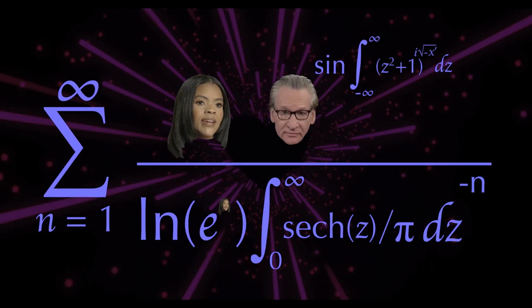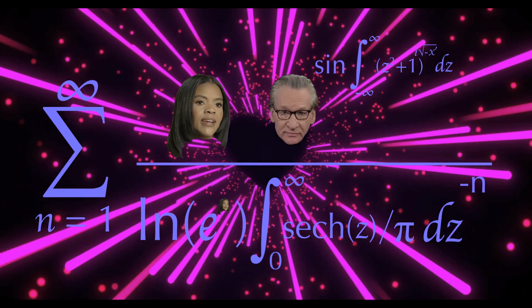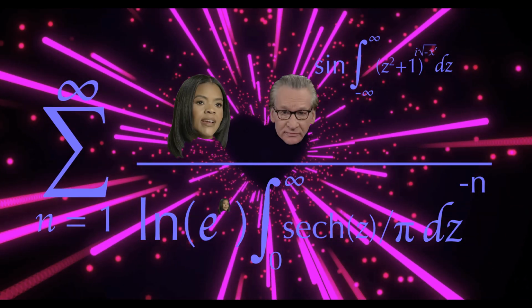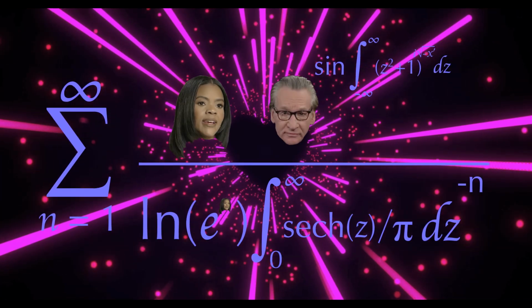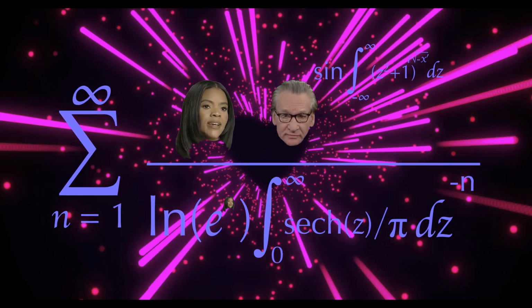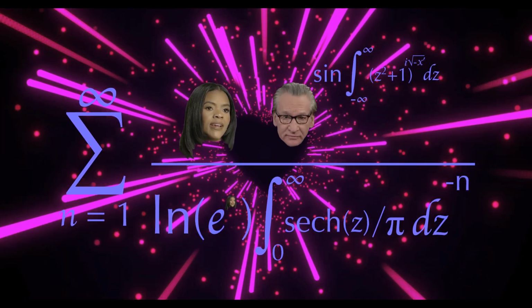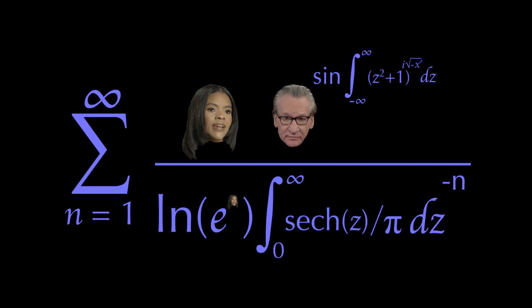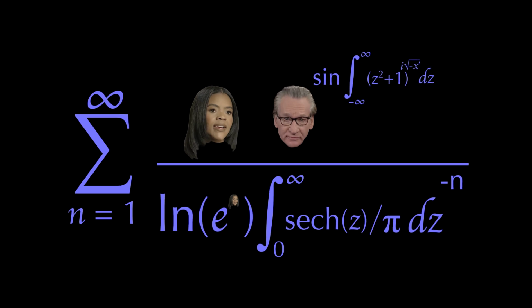So here we are, a crazy looking math expression. Maher and Candace Owens tangled together into one equation using some lovely mathematics. What do you think? Do Candace and Bill have good algebra between them? Can they really become one? Or is my math really evil and I'm trying to combine oil with water?